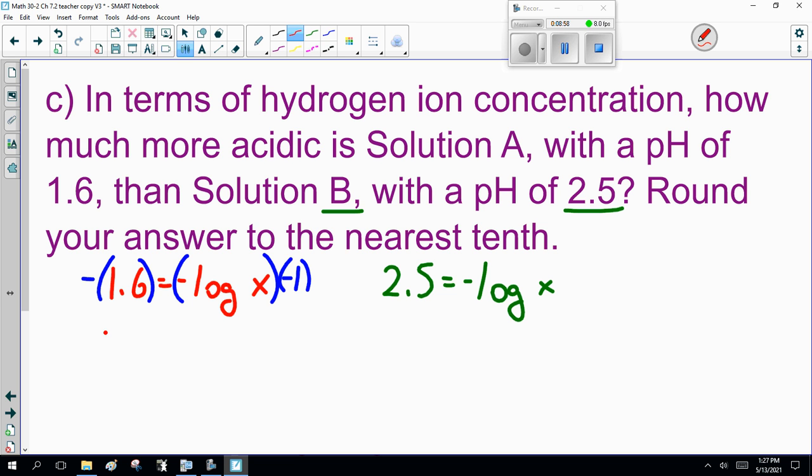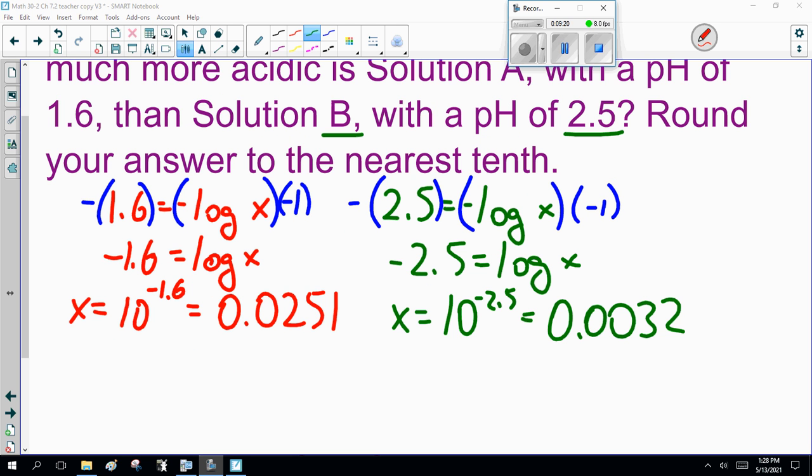So this is minus 1.6 equals log of x. Now I'm going to pause the recording here. I'm going to figure out what x is because this is 10 to the minus 1.6. And I want you to do the same thing for the green equation as the solution to B and tell me what the answers are. So come back when you're done. Let's go. Okay.